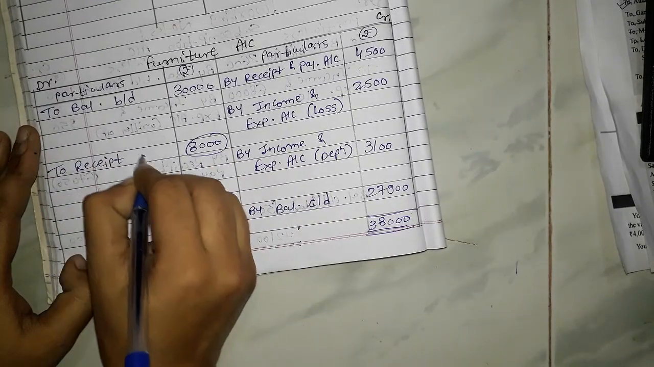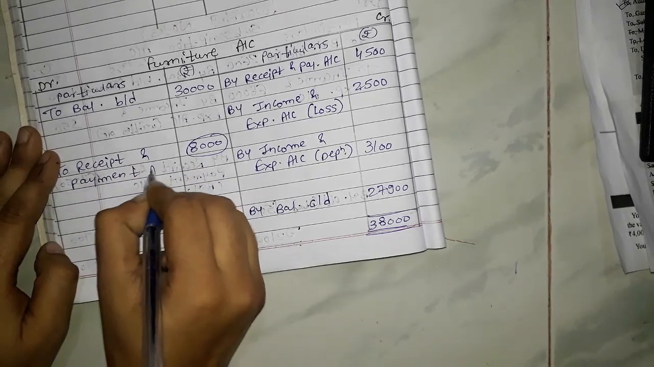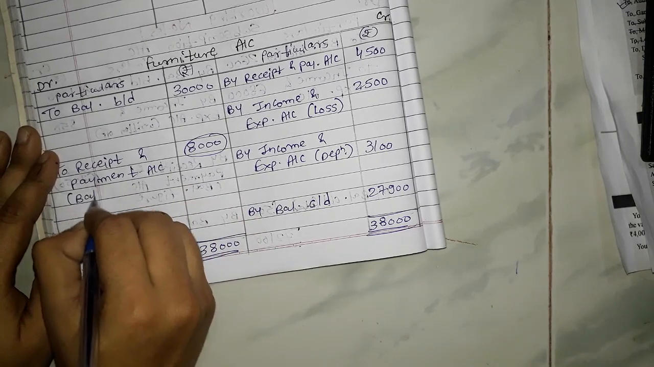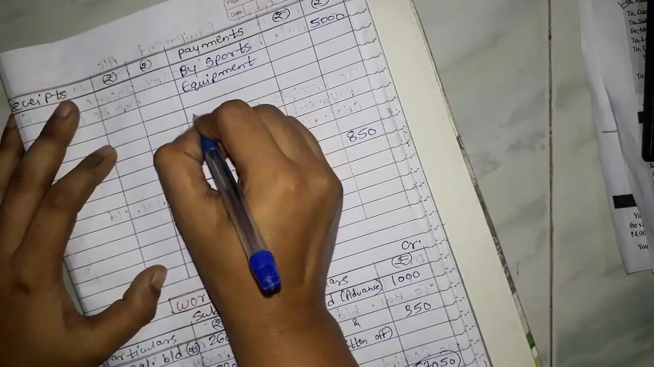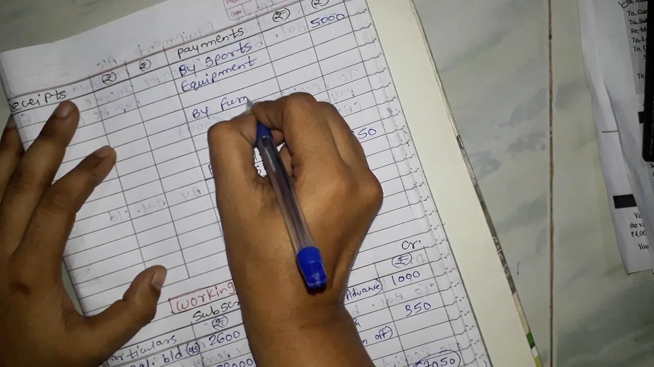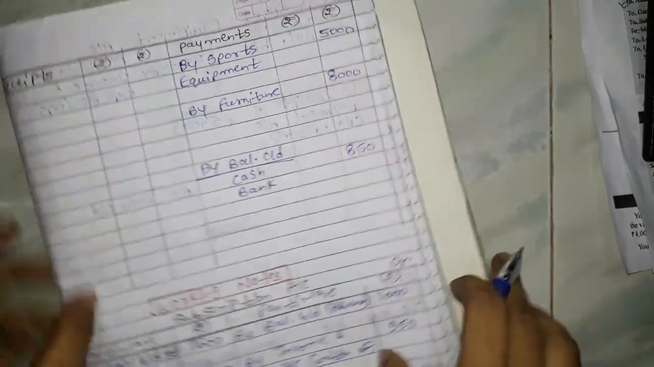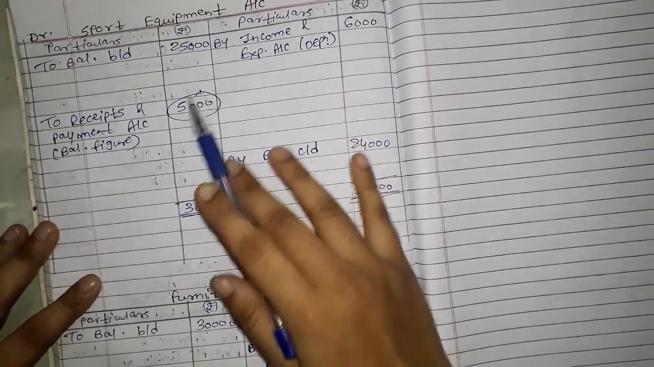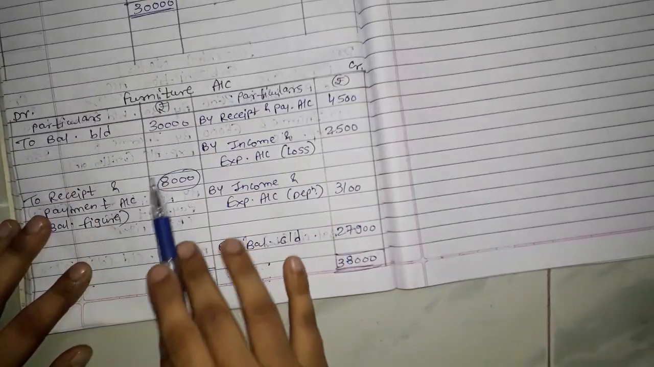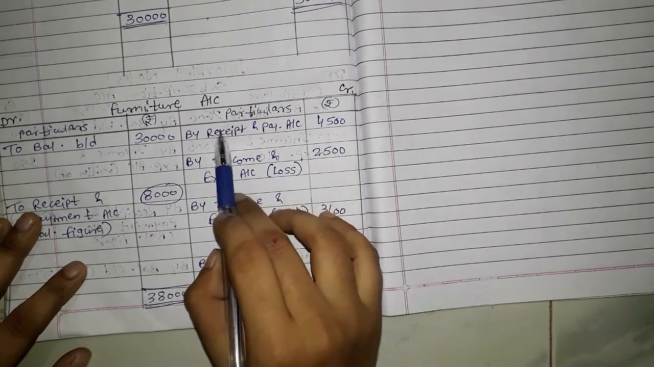Receipt and payment account. This is nothing but your balancing figure. Here we are on debit side, so we have to record on credit side of receipt and payment account. So here by furniture 8,000. Okay, so here we have closed subscription account. So here we have closed sports equipment account and transferred the amount. Here we have closed furniture account and transferred the amount.